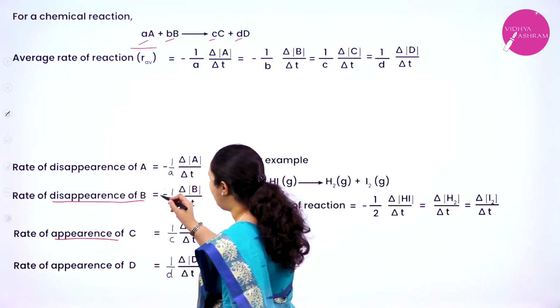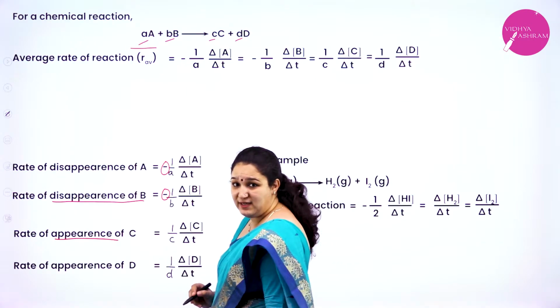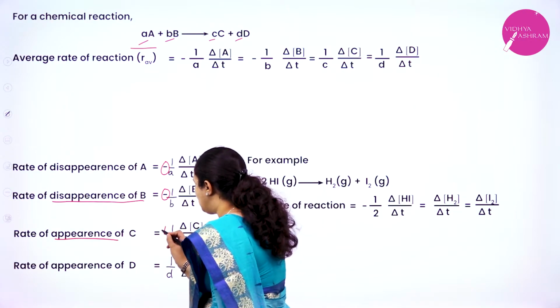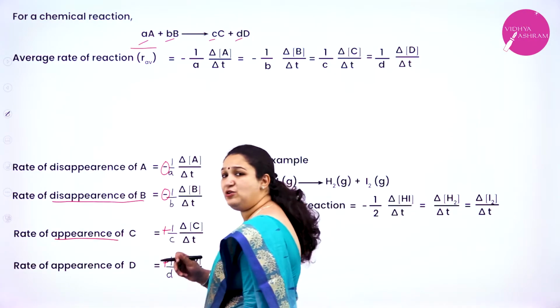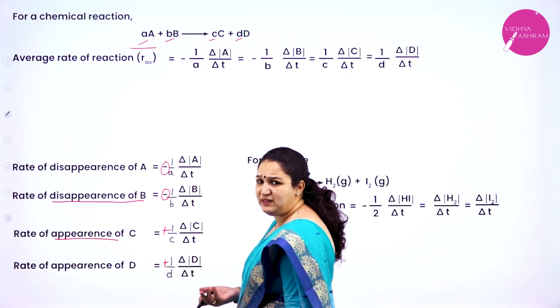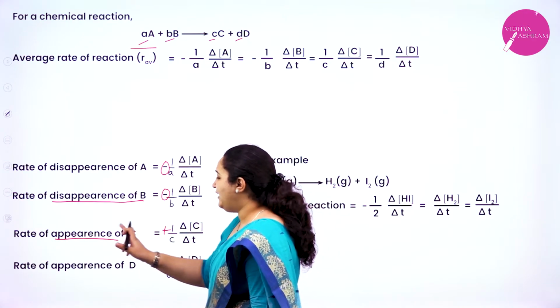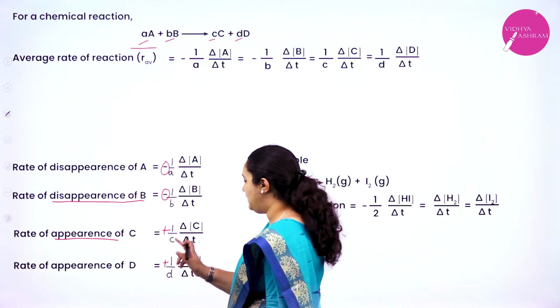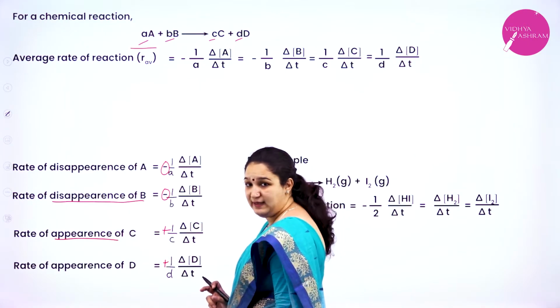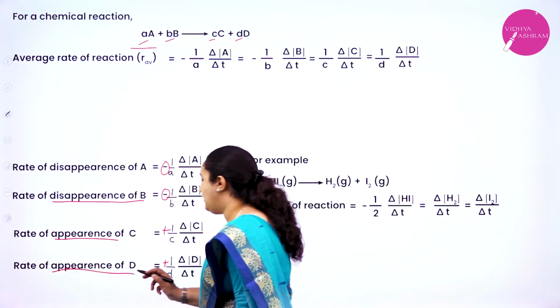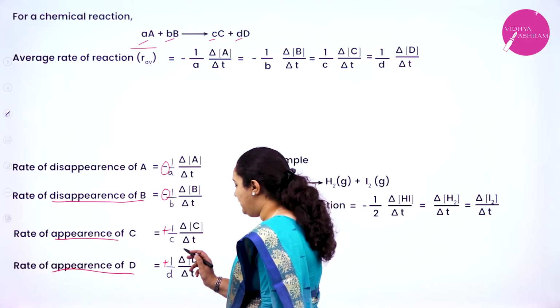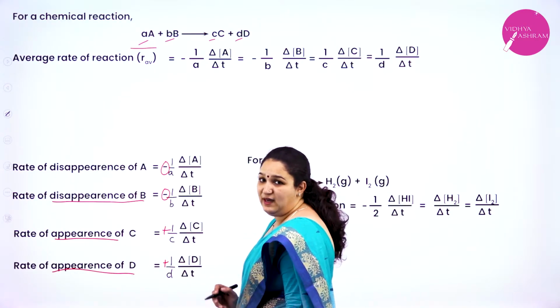Now here you see I have put a negative sign for the reactants. So for products actually it is a positive sign, but you need not depict it there. It is understood it is positive. Okay. So rate of appearance of C is what? Plus 1 by c, delta [C] by delta T. Similarly, rate of appearance of D is plus 1 by d, delta [D] by delta T.